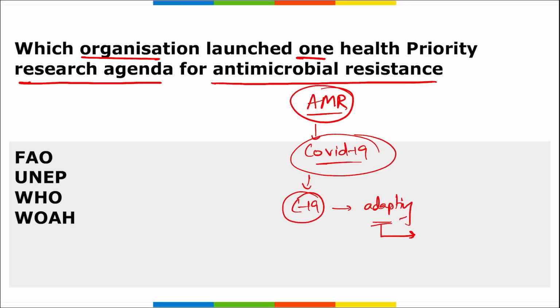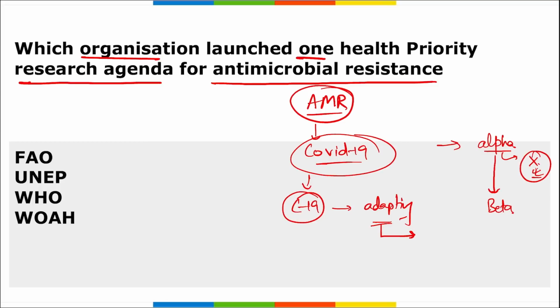if a virus keeps on changing, then the vaccines that are being made for the same will not be sufficient. Say for example, first we saw alpha variant, and with alpha variant we developed a certain kind of X vaccine, right? And we started giving this vaccine to people, but this alpha variant converted into beta variant.